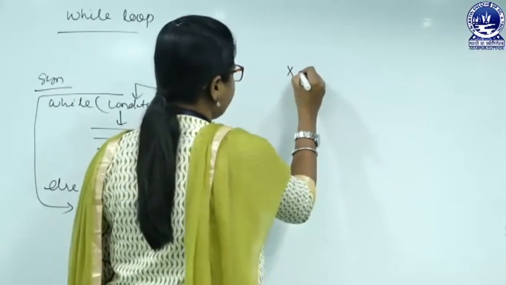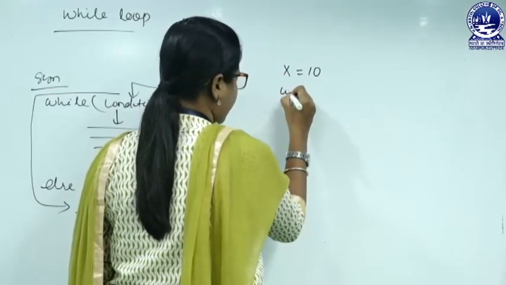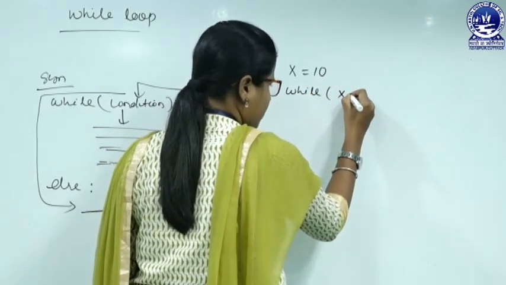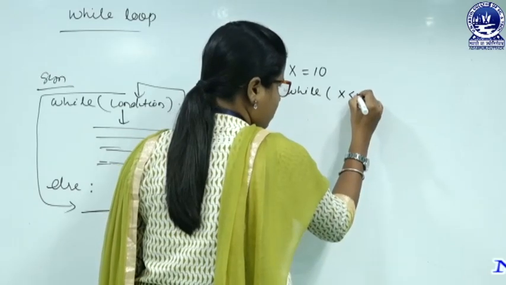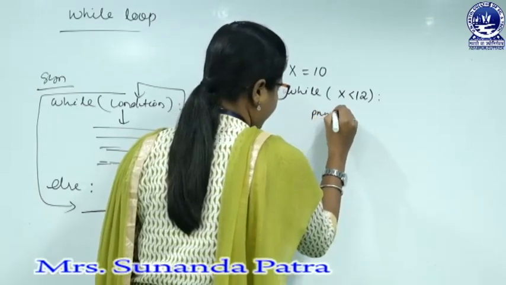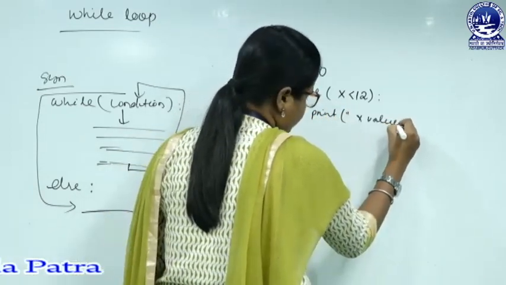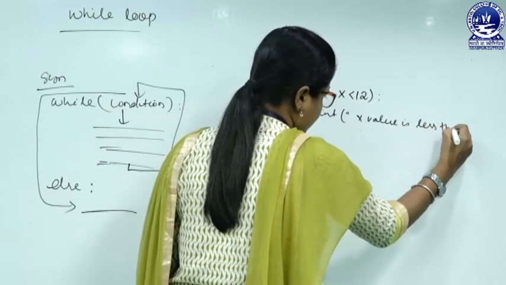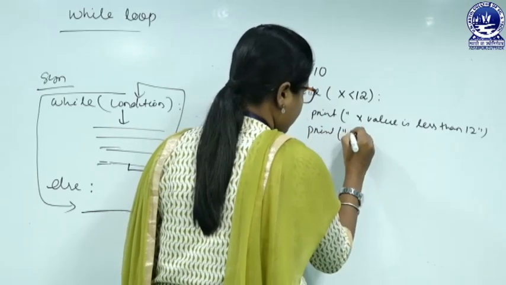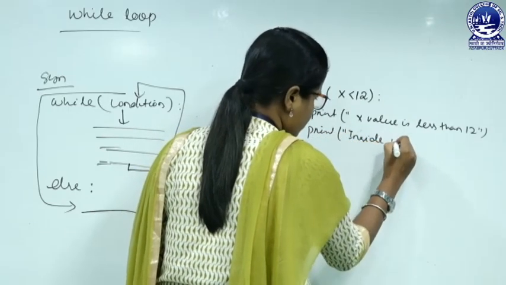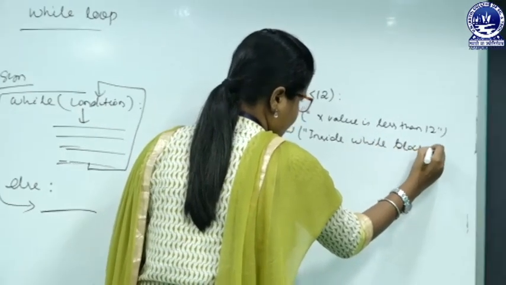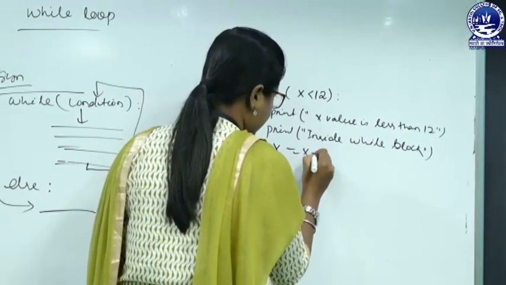So, take an example, suppose x equals to 10. While x is less than, suppose, 12, then we can print "x value is less than 12". Print "inside while block". x equals to x plus 1.